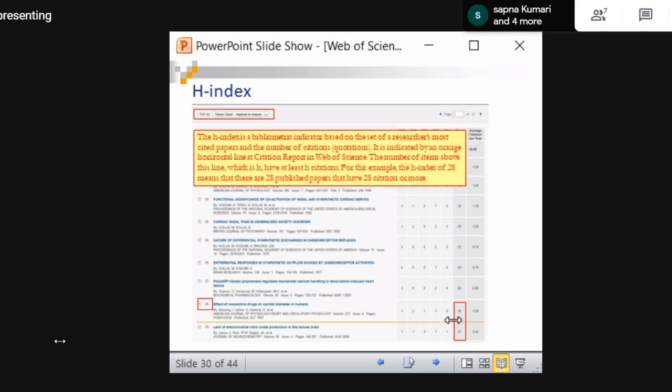Hope you understand this, and I will show this in the practical also. Don't worry about it. I will show this with a specific and simple example.